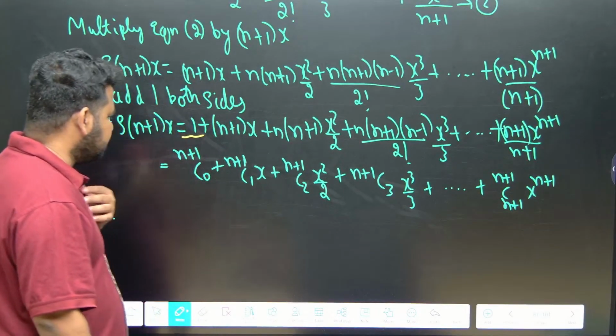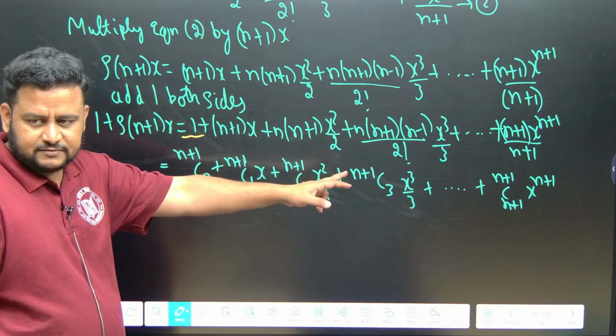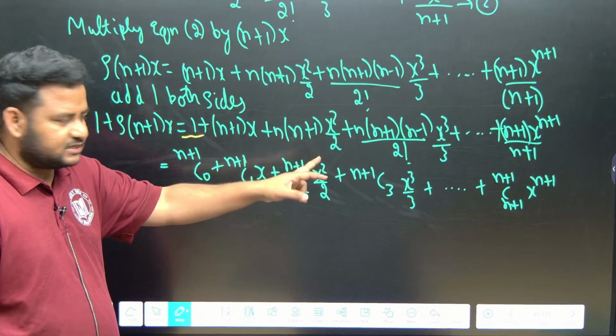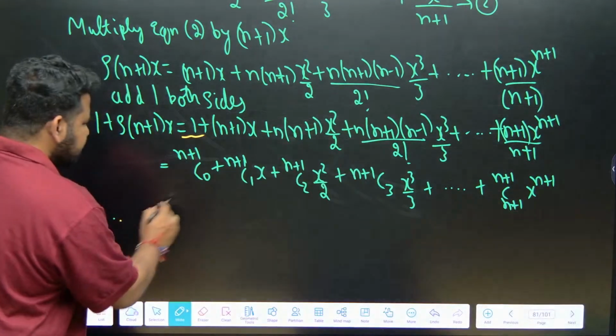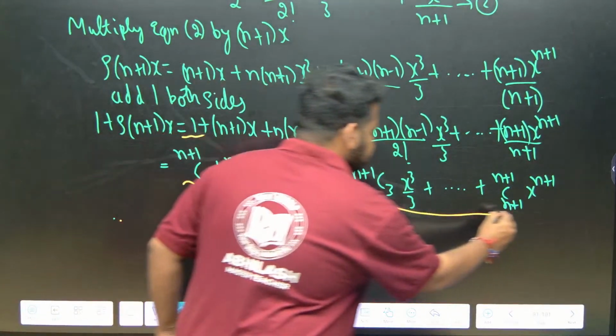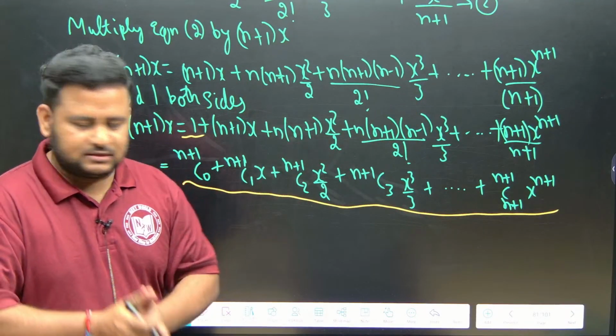Correct? So this is what I will have. Now, what is this I have? This is what I have. Now what can I do? This one I can send to that side. So this will become what? Observe here carefully. This entire thing is nothing but equal to 1 plus x to the power of n plus 1. See this expansion.